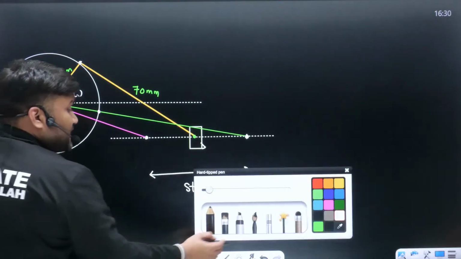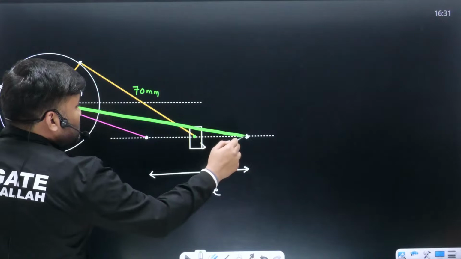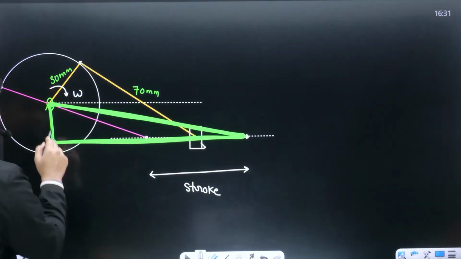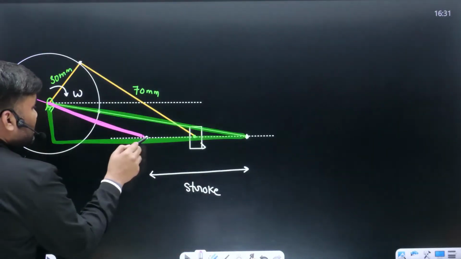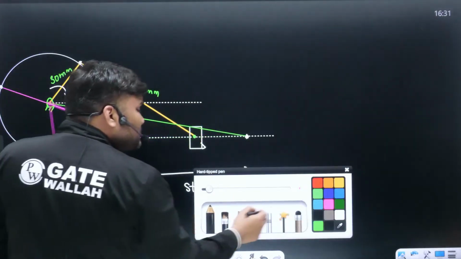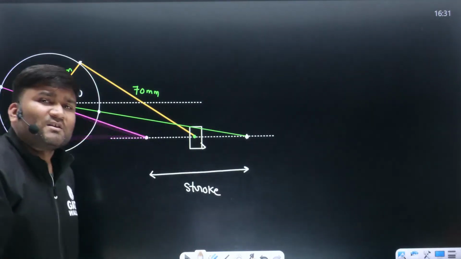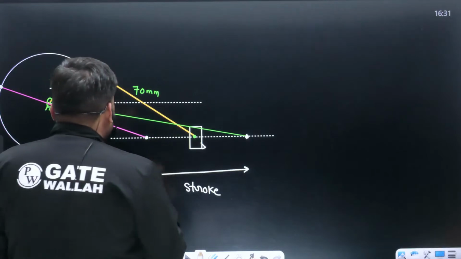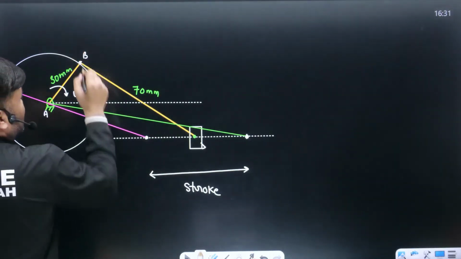If I take a few things outside, take this portion, this triangle. Can you see this triangle? Take this triangle outside, and another triangle, this one. Take these two triangles outside. Let me first tell you what the quick return ratio is here. What is the forward stroke, the cutting stroke here? Let me give it some names. This is point A, this is point B, and this is your point C.